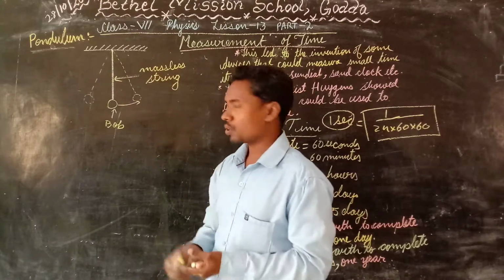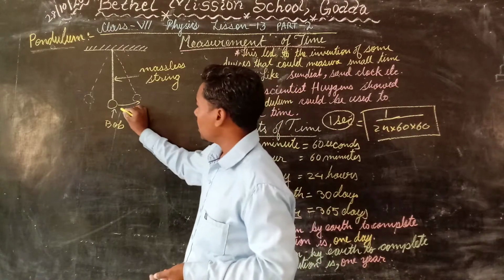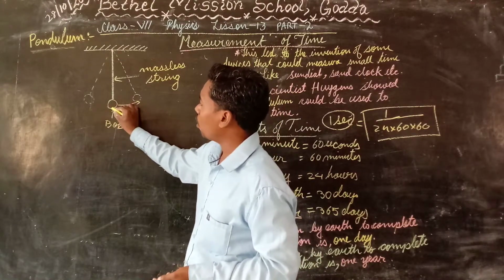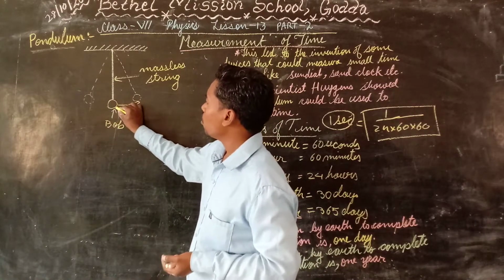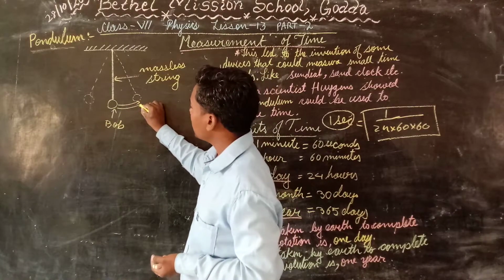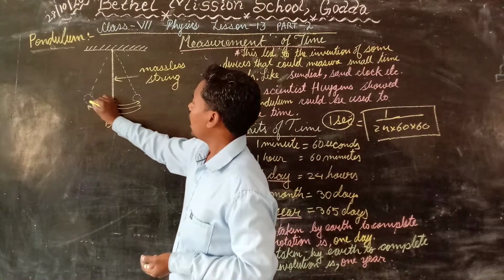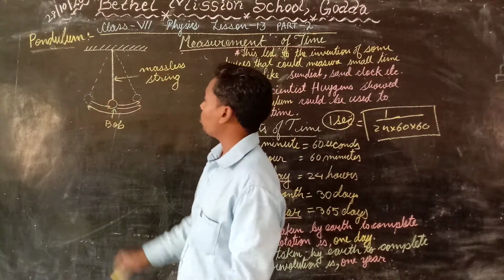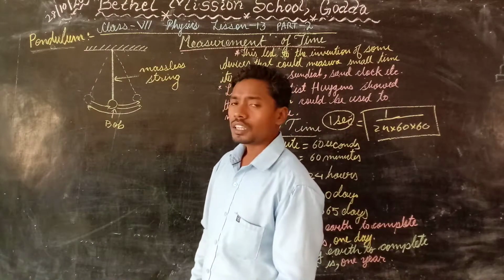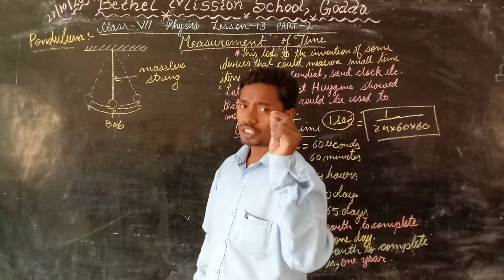The time for this ball to move from its mean position to one extreme position, then from that extreme position to the other extreme position, and back to its original position, is called one oscillation.